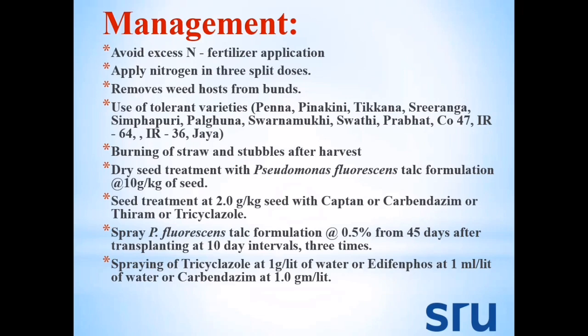Then burn the straw and stubble after the harvest, and also go for dry seed treatment with Pseudomonas fluorescens, a biocontrol agent, at the rate of 10 gram per kg of seeds. Then again seed treatment with 2 gram per kg of seeds with Captan, carbendazim, thiram or tricyclazole. Then spray Pseudomonas fluorescens, talc-based formulation at the rate of 0.5% from 45 days after transplanting at 10 days interval. Spray tricyclazole at the rate of 1 gram per liter of water, or edifenphos or carbendazim at 1 gram per liter, at 15 days interval.